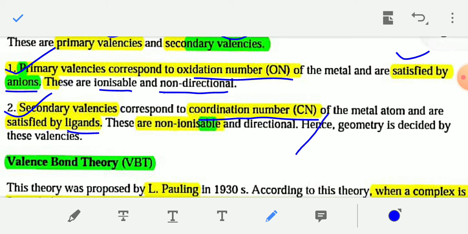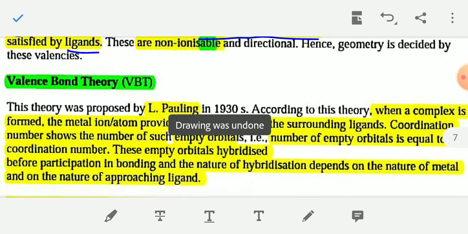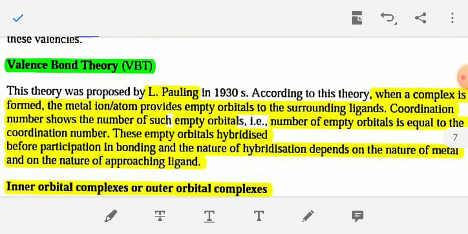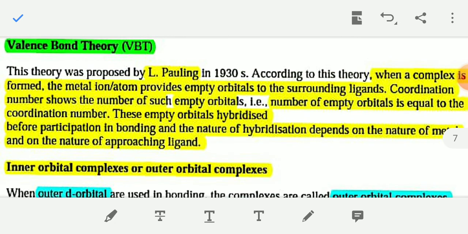Now, valence bond theory. You have already learned about valence bond theory, VBT, in class 11. This theory was proposed by Pauling in 1930. According to this theory, when a complex is formed, the metal atom or ion provides empty orbitals to the surrounding ligands, and the coordination number shows the number of such empty orbitals, that is, the number of empty orbitals is equal to the coordination number.